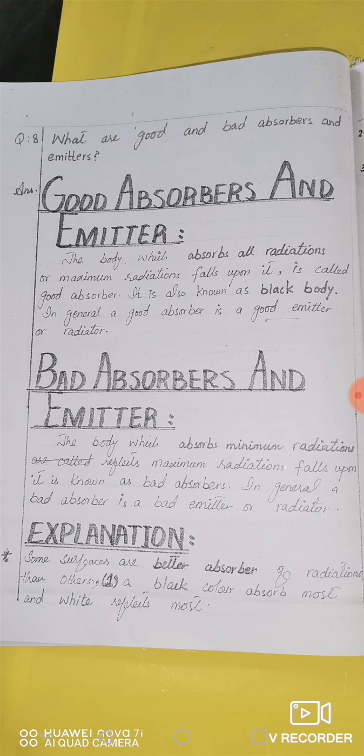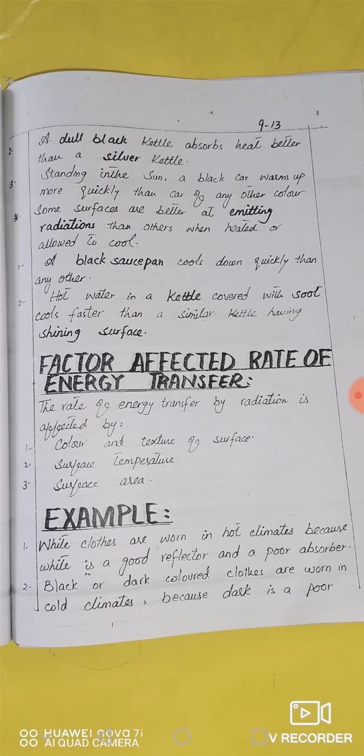We prefer dark colors in winter because they are good absorbers, and we prefer light colors in summer because they are good reflectors. Bad absorbers and emitters are bodies which absorb minimum radiations and reflect maximum radiations falling upon them; they are known as bad absorbers or good reflectors. Explanation: some surfaces are better absorbers than others, like a black color absorbs more and white reflects more. A dull black kettle absorbs heat better than a silver kettle. Standing in the sun, a black car warms up quicker than a car of any other color.